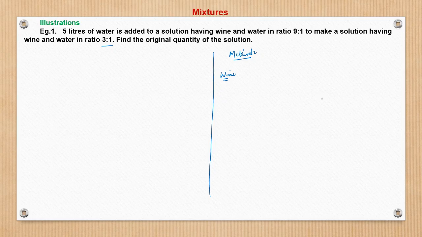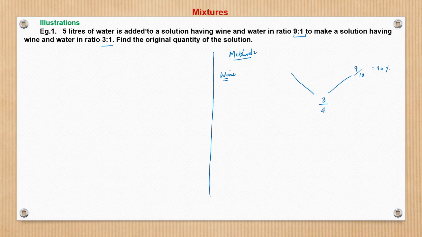So here concentration is 3/4 final in the resultant mixture, and in the initial solution of wine and water, the concentration of wine is 9/10, right? 9/10, which is 90%.